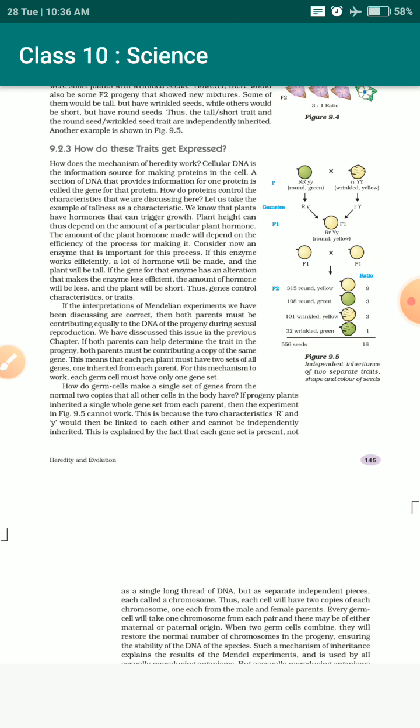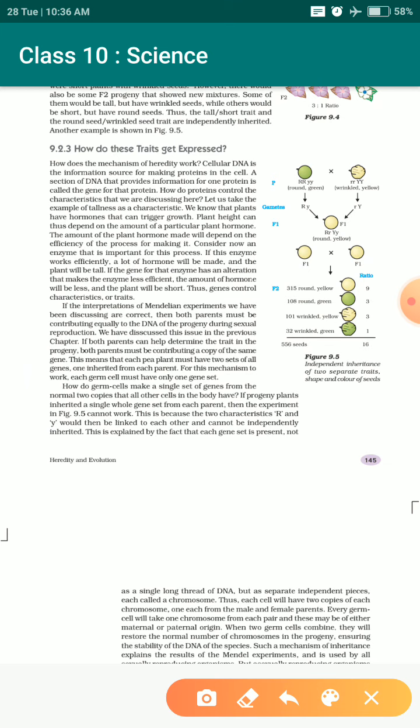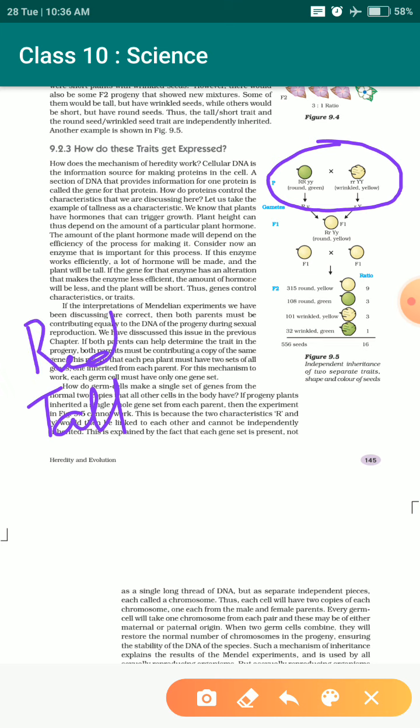So you have a homework for today's class. See, here a color and shape were taken. I will give you another example. Tall plant means height of the plant, tall plant with violet color flower.